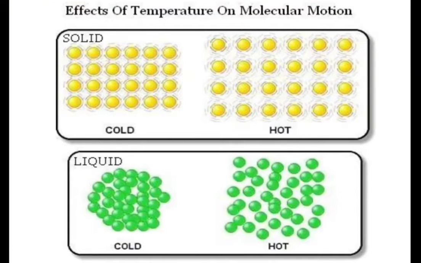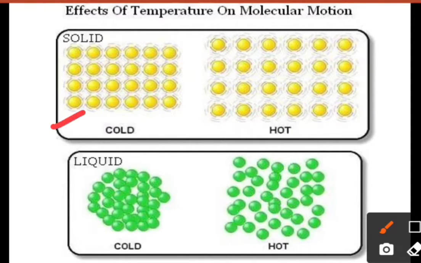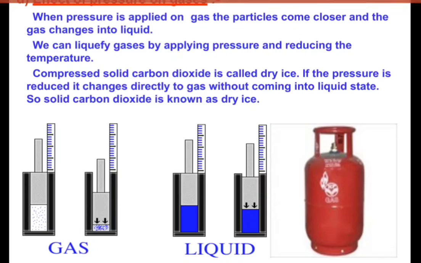So we can say the effect of temperature on molecular motion is that solids, if they are cold, have particles close enough, and when they become hot, the particles become very far apart. Similarly with liquids, when they are cold they are a little closer and not arranged in a regular manner. When they are hot, they become very far apart and ultimately go into the gaseous state.